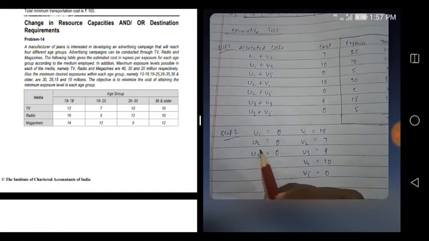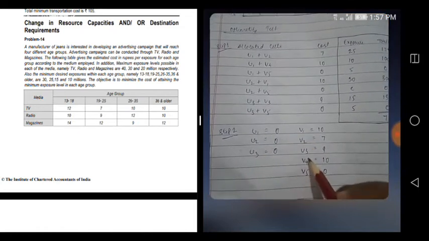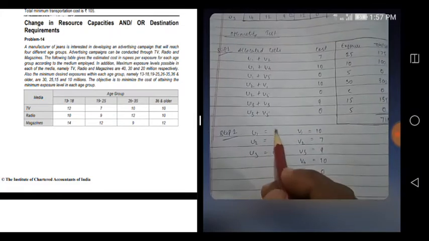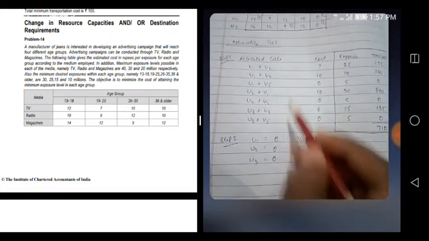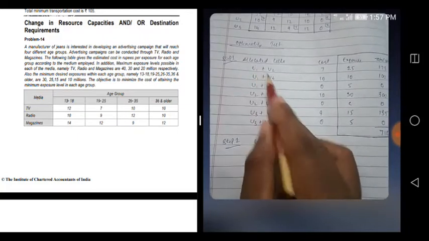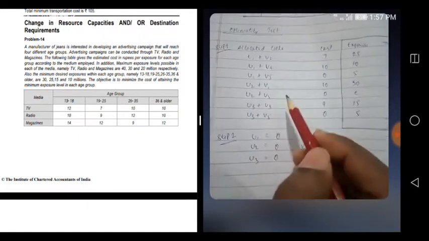Okay, now second step, find out the u1, u2, u3 values, v1, v2, v3, v4, v5. Just how I said, first one will be 0. After that put that 0 value here and find out the value of other numbers. Likewise you will find out here also. And the next step is Cj minus Zj.